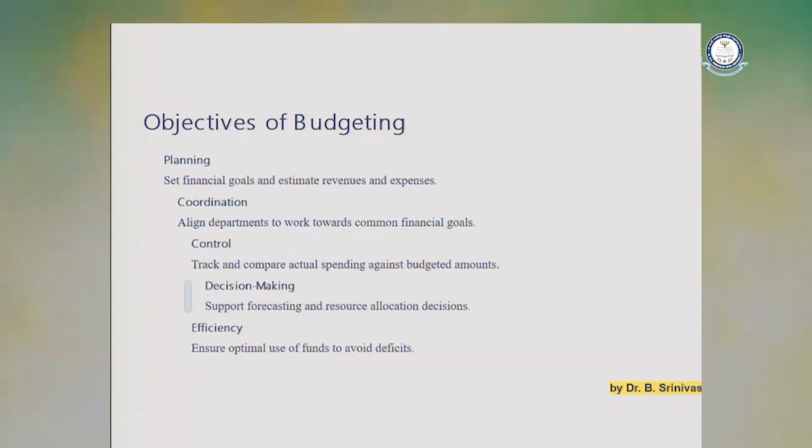And what are the objectives of budgeting? First of all, planning and coordination are required, along with budget control, decision making and efficiency measurement. Planning means what? In a budget, planning is a very important objective. Planning means setting financial goals and estimating revenues and expenditure. How much amount we are spending, what income we are going to generate in future. Each and every aspect we are going to plan.